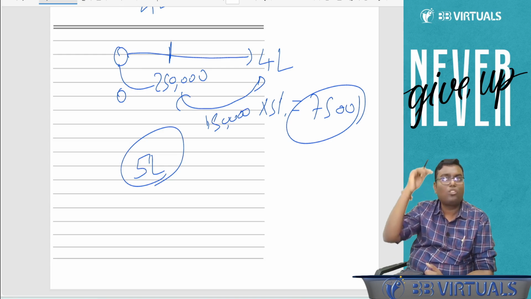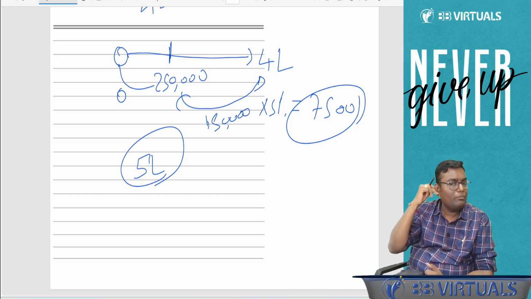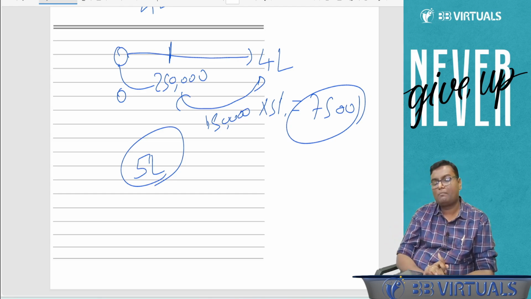Tell me my tax amount if my total income is 5 lakh. Total income, that is, gross total income minus all deductions. Final amount, total income 5 lakh. Tell me the tax payable.